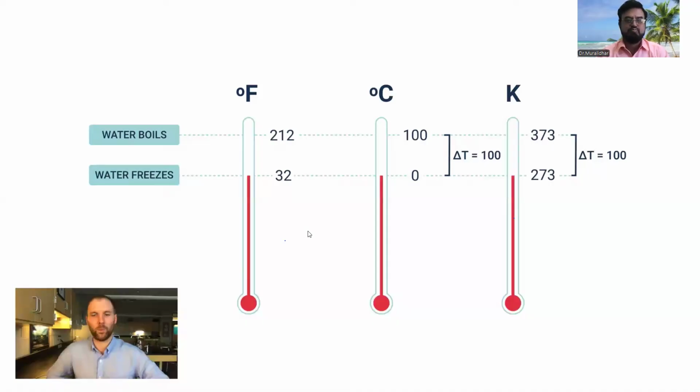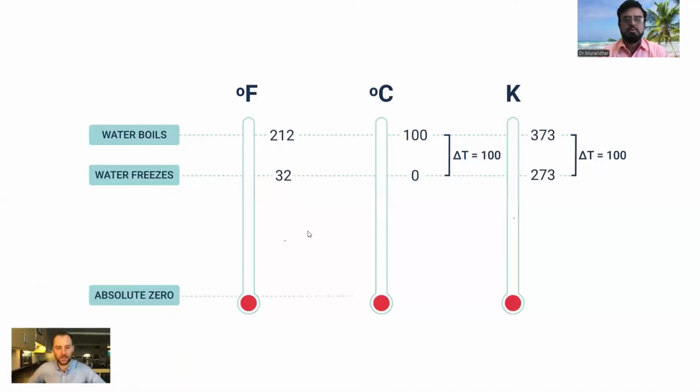Now, there is one more thing I want to show you. What if I have absolutely no molecular motion? The velocity of a particle on average is 0. That means molecules have completely frozen. That's something that's called absolute 0.